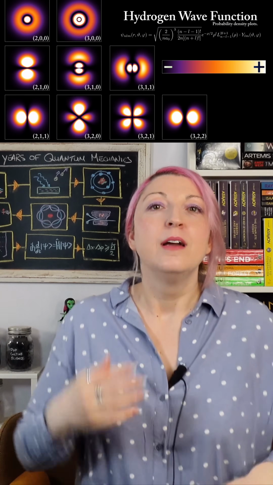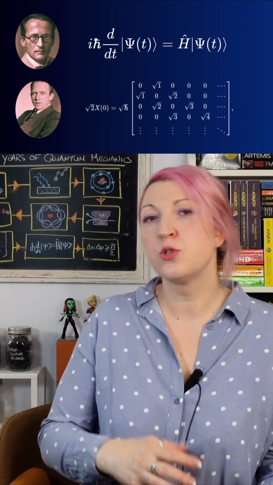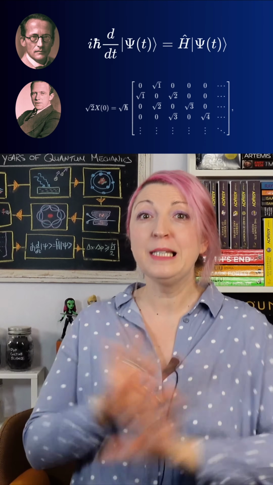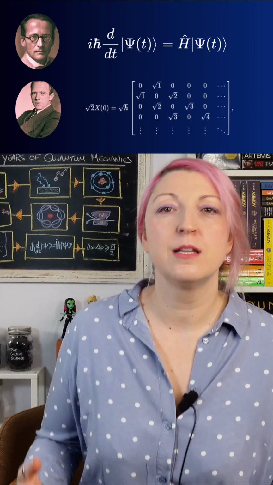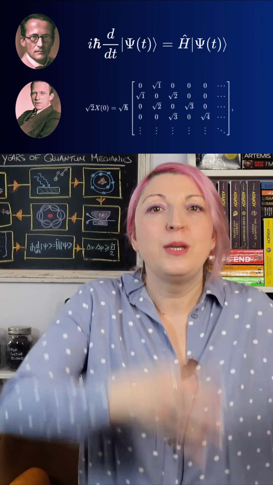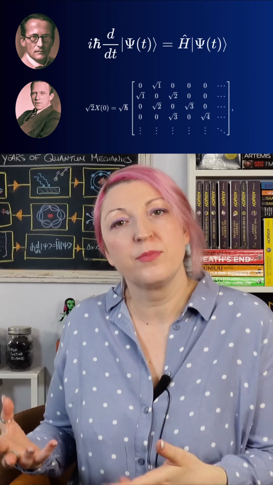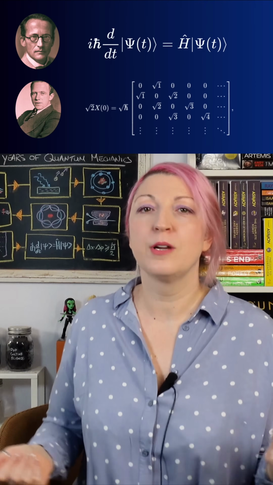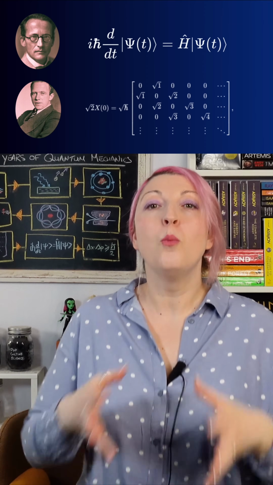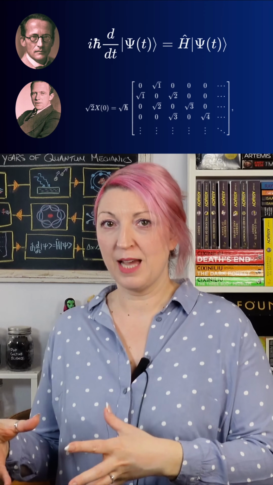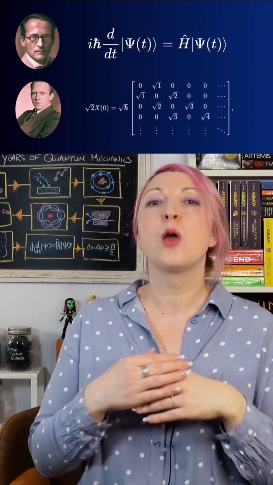Now, at first, physicists weren't really sure how Schrödinger's approach related to Heisenberg's. They looked completely different mathematically, and this created some uncertainty in the community. Were these competing theories, or was it something else? And the answer did come pretty quickly, within months actually. It was proven that wave mechanics and matrix mechanics were mathematically equivalent.